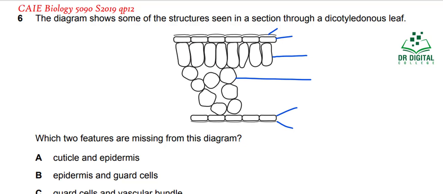Okay, you know that in this diagram, what features are missing? Cuticle and epidermis, I have told that both are present. This option cannot be correct. Epidermis and the guard cells: epidermis is shown, but the guard cells are missing, so this cannot be correct. Guard cells and the vascular bundles: yes, guard cells are not shown, vascular bundle is not shown, so this option can be correct. Vascular bundle and the cuticle: cuticle is already shown, so option D is wrong. The answer for this question will be C.